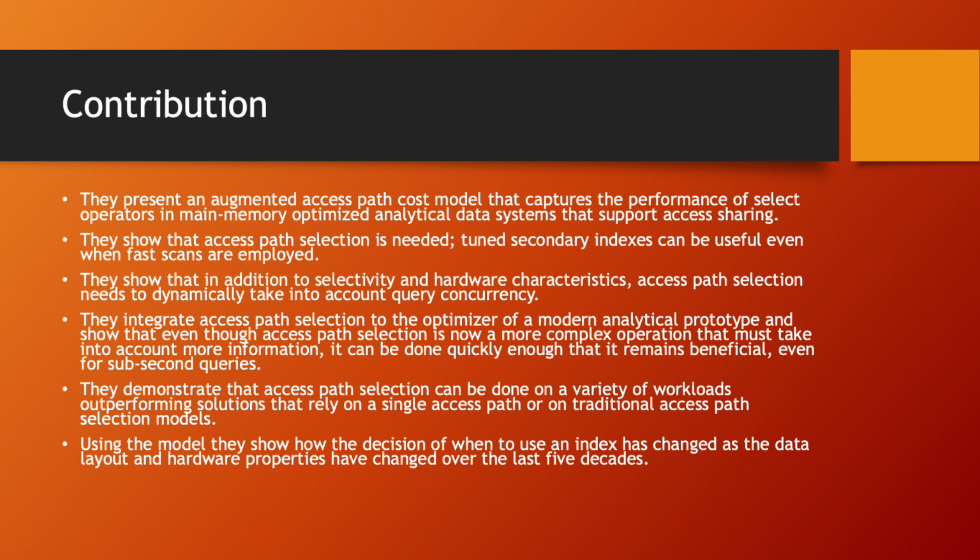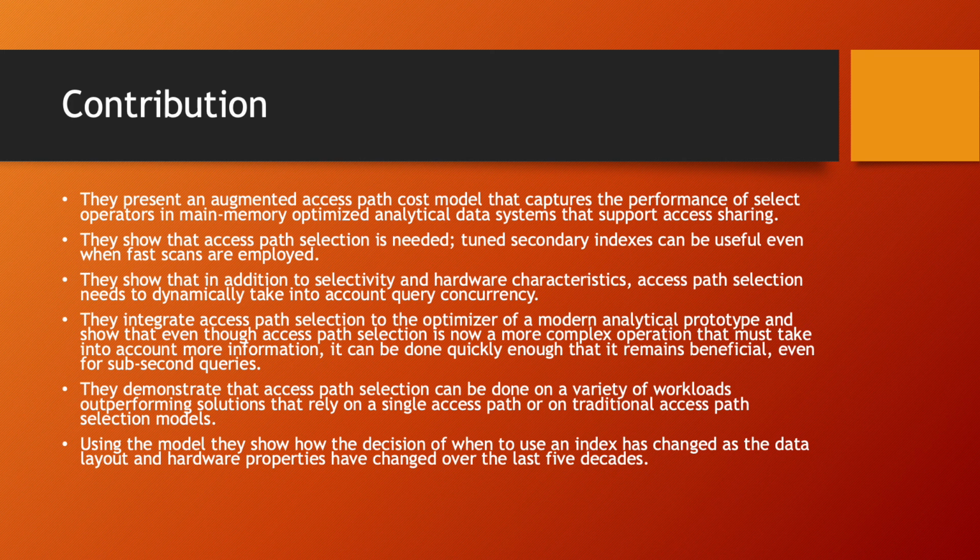Coming to contributions, there are 6 key contributions of the paper. First, they present an augmented access path cost model that captures the performance of select operators in main memory optimized analytical data systems that support access sharing. Second, they show that access path selection is needed. Tuned secondary indexes can be useful even when fast scans are deployed.